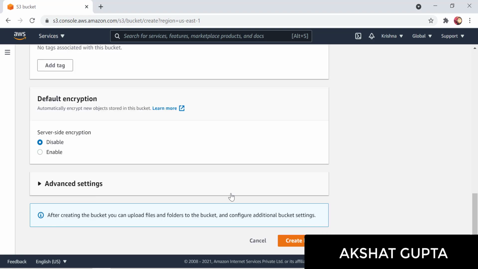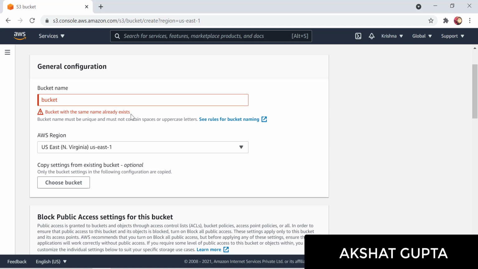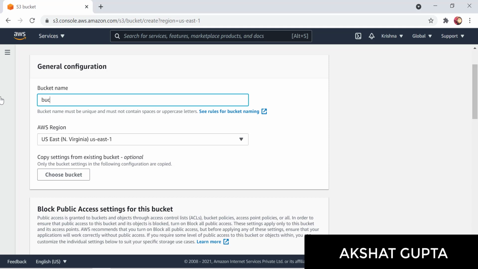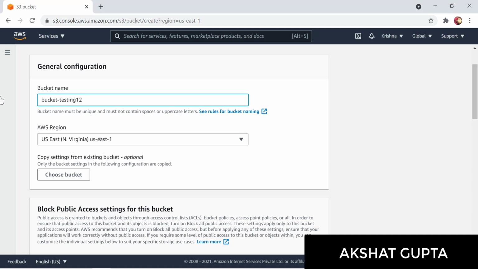So your bucket name should be globally unique. Let me scroll down and create a bucket. See, a bucket with the same name already exists, because the bucket needs to be globally unique. This bucket name will not work, so let me keep another name. Okay, bucket testing 12. So a bucket with this particular name does not exist.